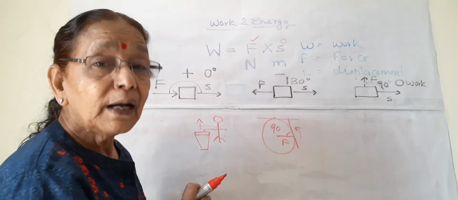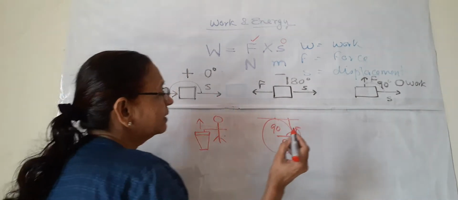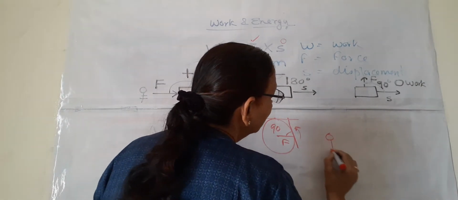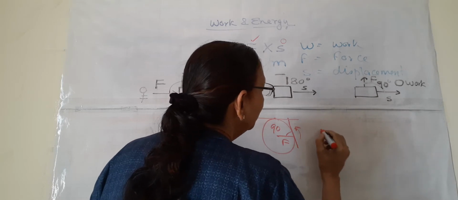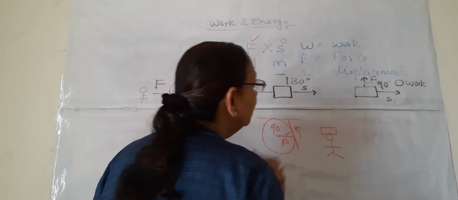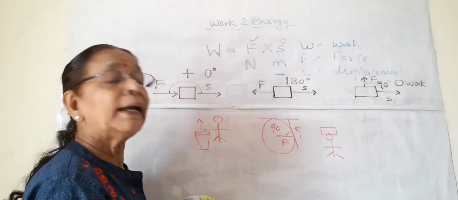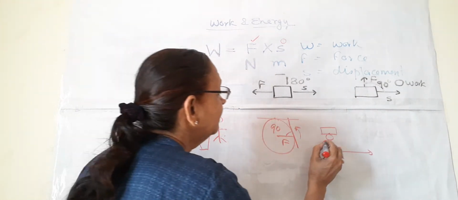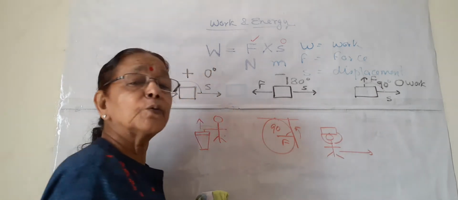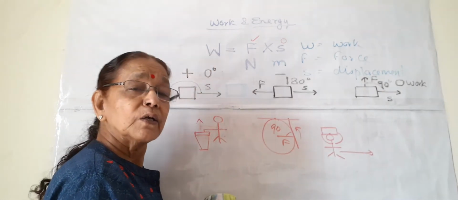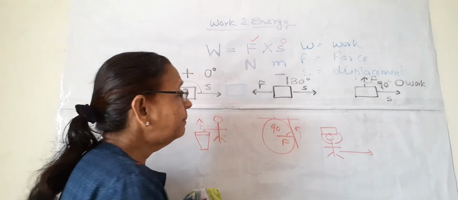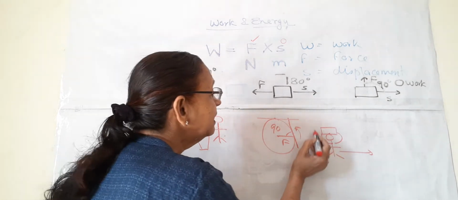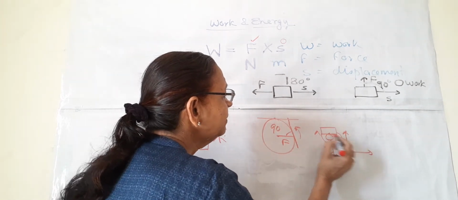This is another example. One more example is the porter or the coolie. He has a suitcase on his head and he is moving in this direction, holding the suitcase with his hands. So what is the force applied by him? Muscular force in the upward direction.